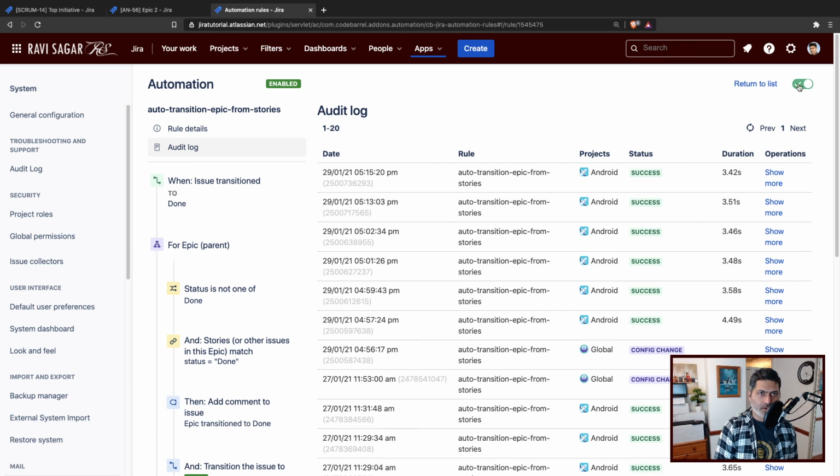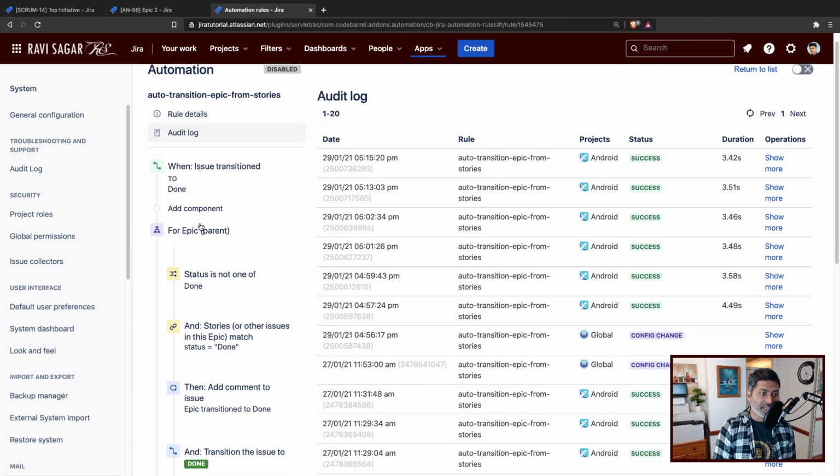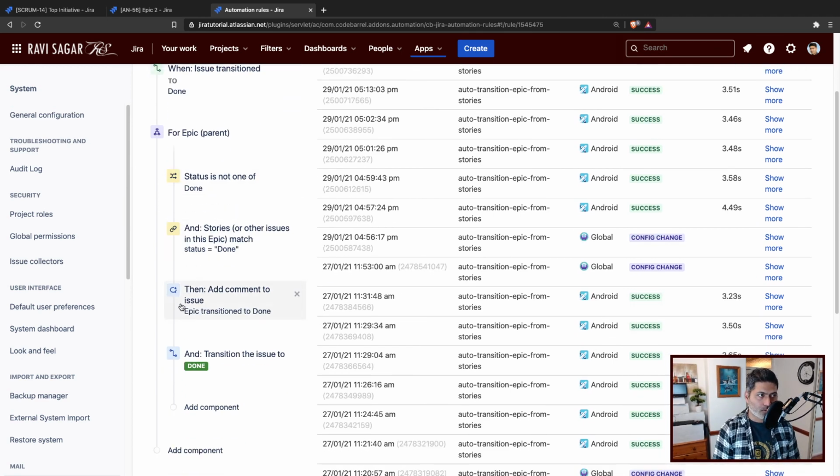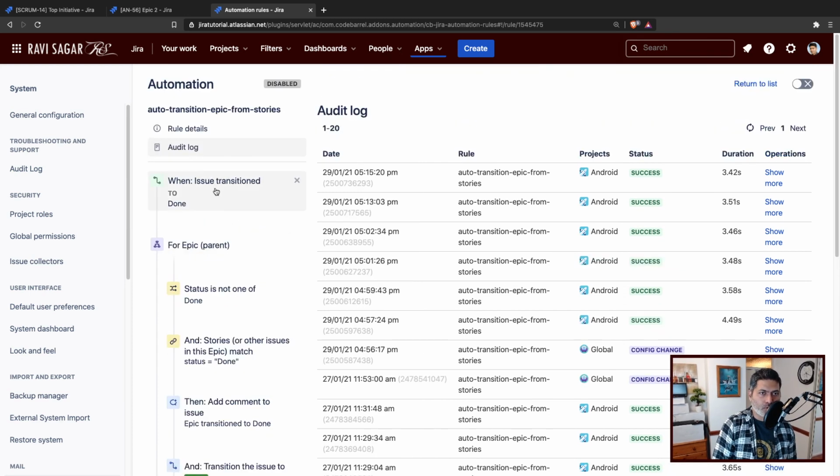And talking about the rule to transition the epic when all the stories are done, you can take a look at this rule here. I explained it earlier, but you can add one more condition here, to only do it for story or maybe task. So that is all I wanted to talk about in this video.